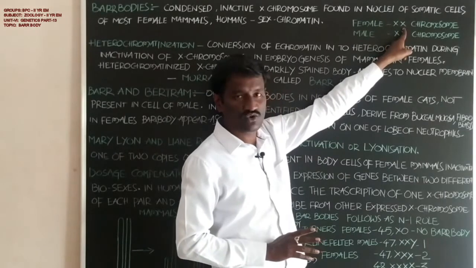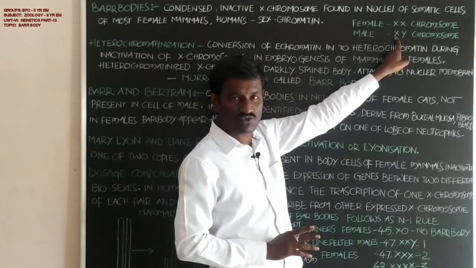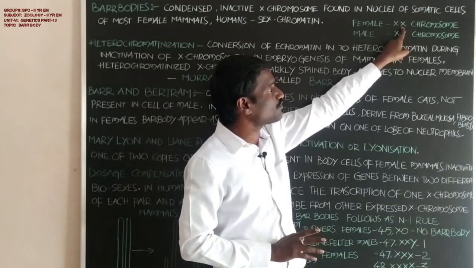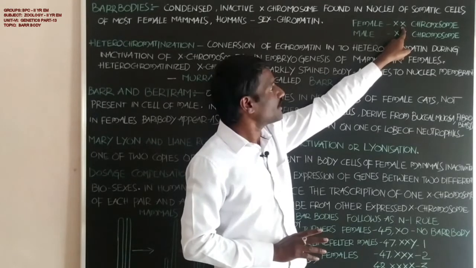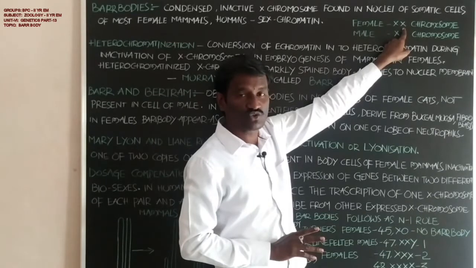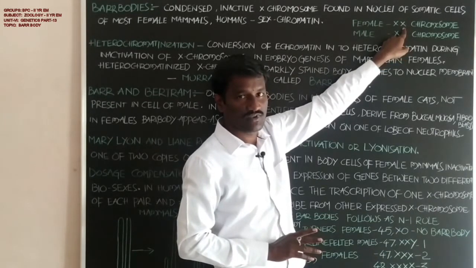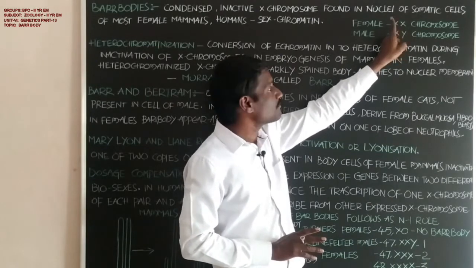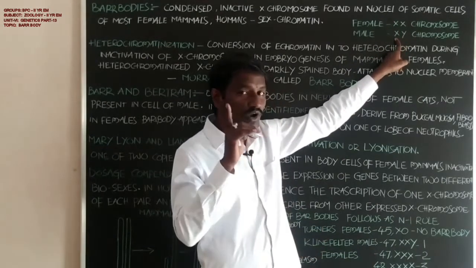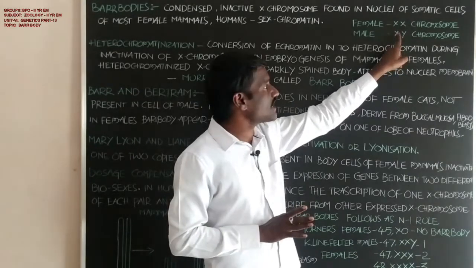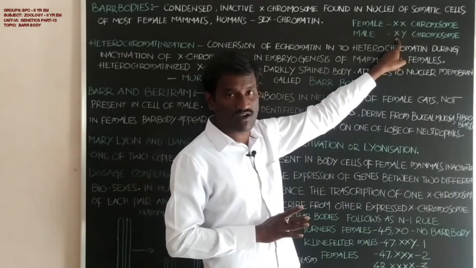Females have 2 X chromosomes, males have only 1 X chromosome. In females, one X chromosome shows gene expression and the other X chromosome also shows gene expression, as euchromatin. Males have only one X chromosome, which is available in the form of euchromatin.